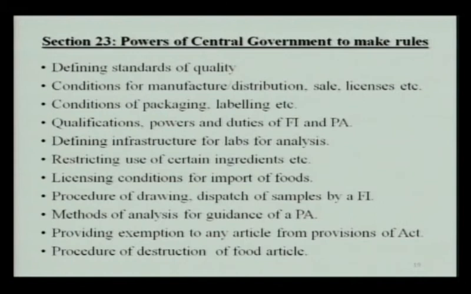Section 23 empowers the central government to make rules. The central government can make rules after consultation with the Central Committee for Food Standards and after previous publication. It can make rules for various purposes, like defining standards of quality and imposing conditions for manufacture, distribution, sale or license, etc.